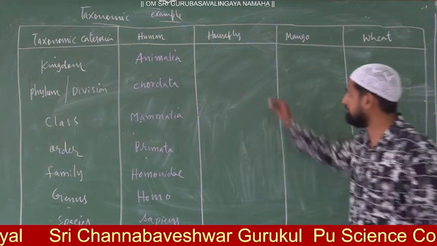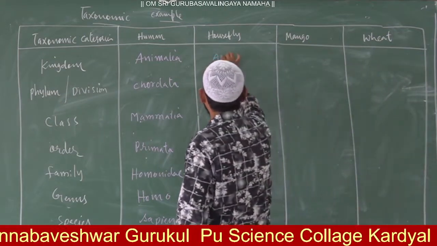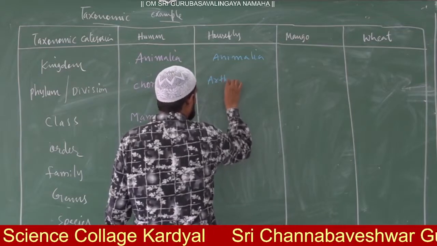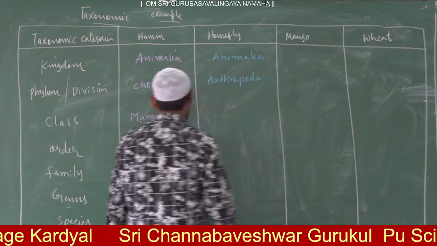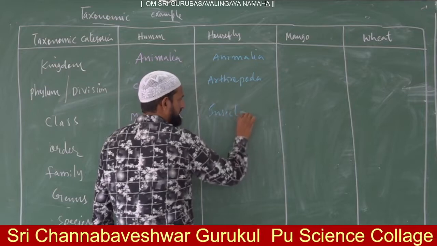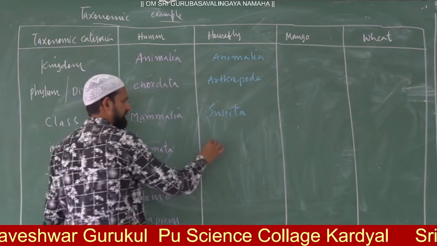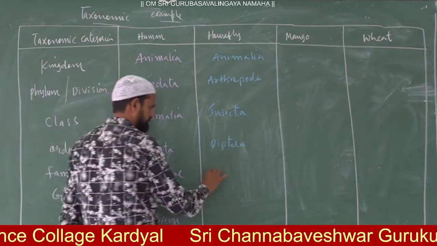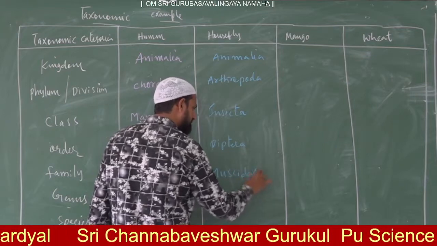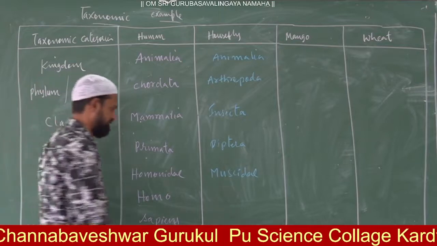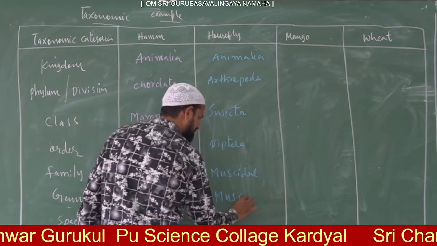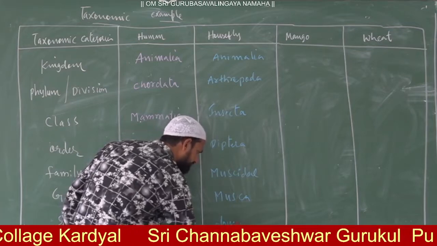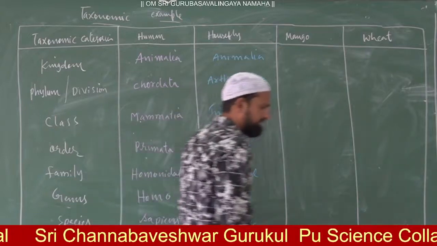So here, kingdom Animalia, phylum Arthropoda, class Insecta, order Diptera, family Muscidae, genus Musca, species domestica. Musca domestica.